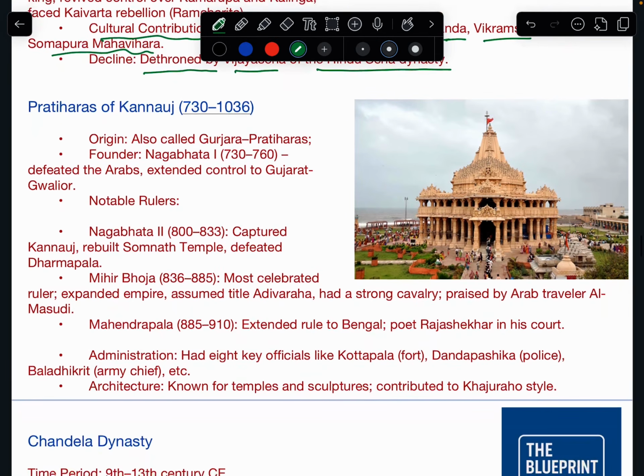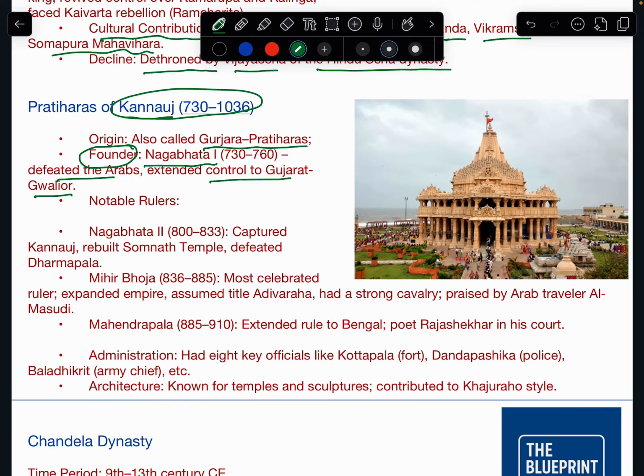Next, we see the Pratiharas of Kannauj, also called Gurjara-Pratiharas. The founder was Nagabhatta I. Guys, you also have to remember the founder's name. Nagabhatta defeated the Arabs and extended control to Gujarat and Gwalior. In the early medieval period, society was in churn.